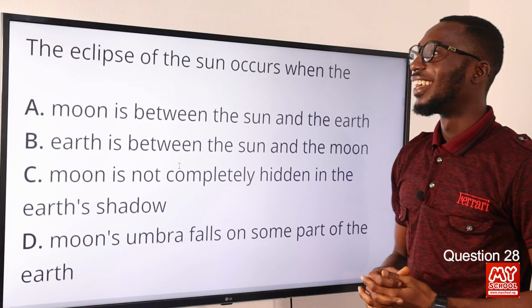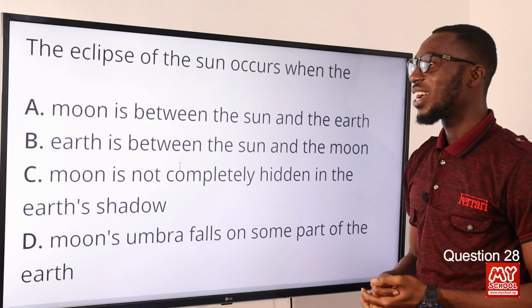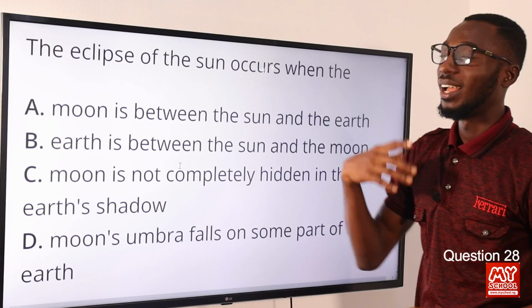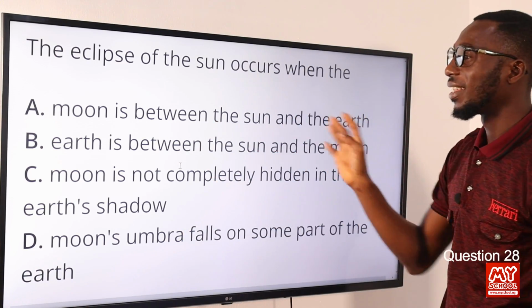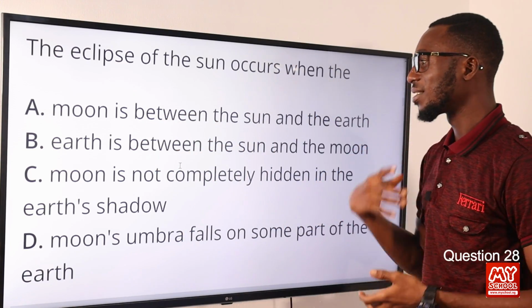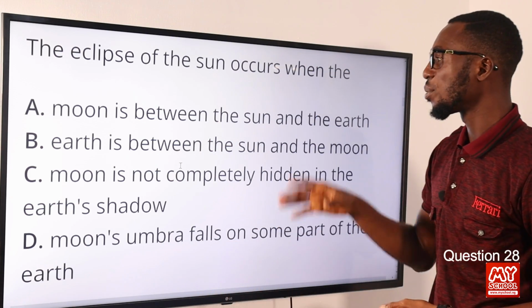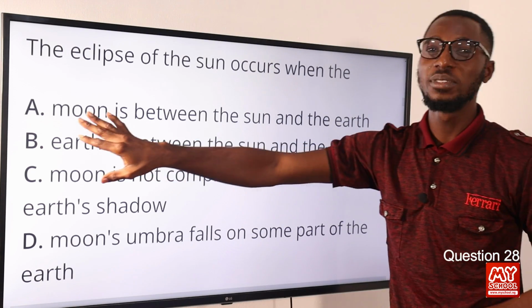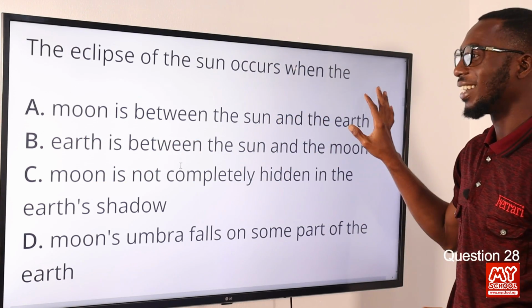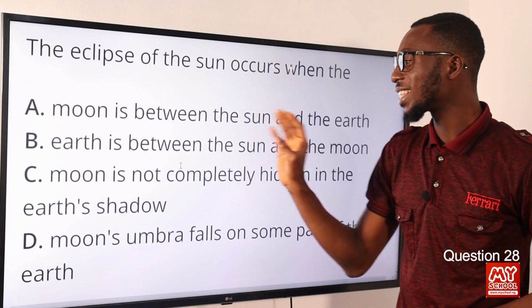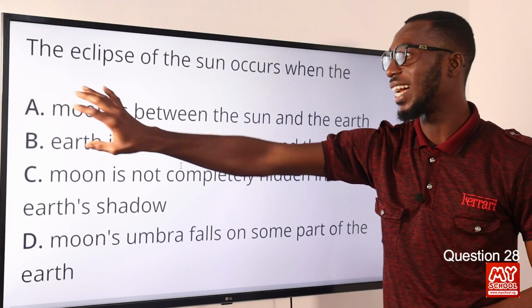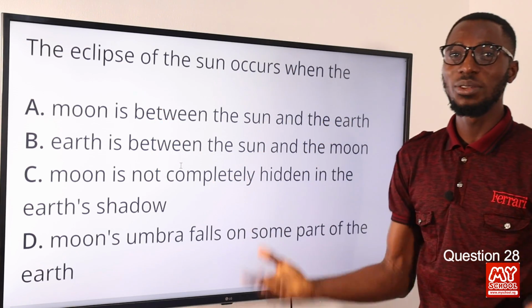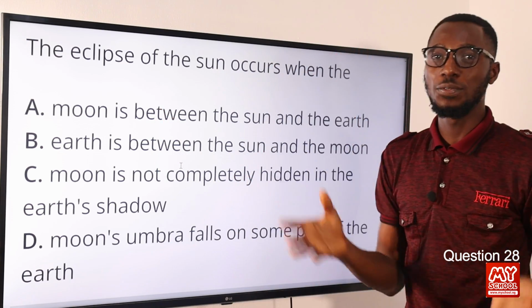Number 28. The eclipse of the sun occurs when the moon is between the sun and the earth. We know that the sun gives out light, while the earth and the moon just receive light. They can't source light by themselves. So this tells us that the solar eclipse occurs when the moon stands between the sun and the earth. The sunlight cannot pass through the moon, so the moon will cast a shadow on the earth. Depending on the position, that's where you will notice a partial eclipse or a full eclipse.